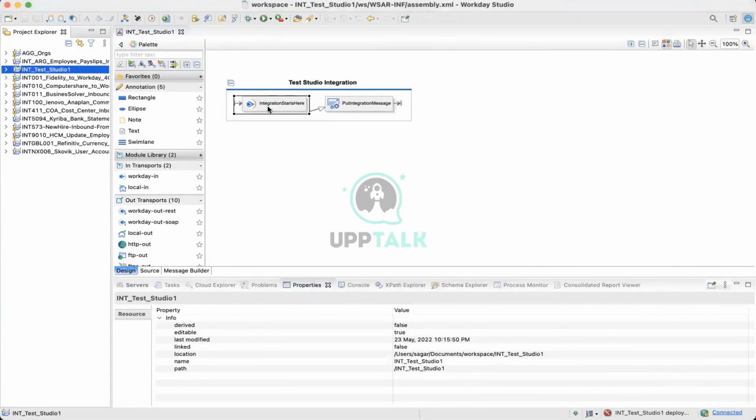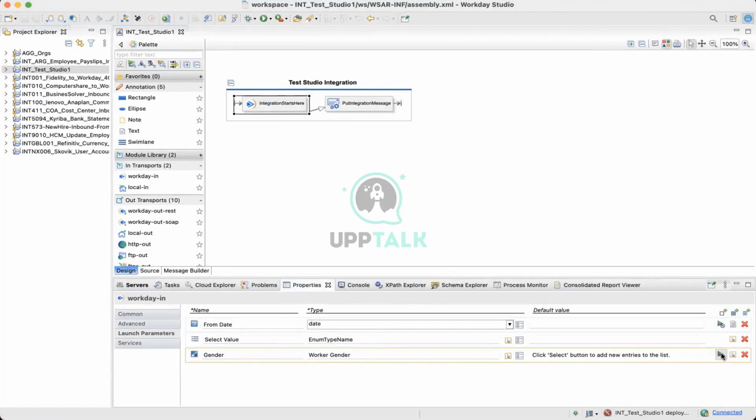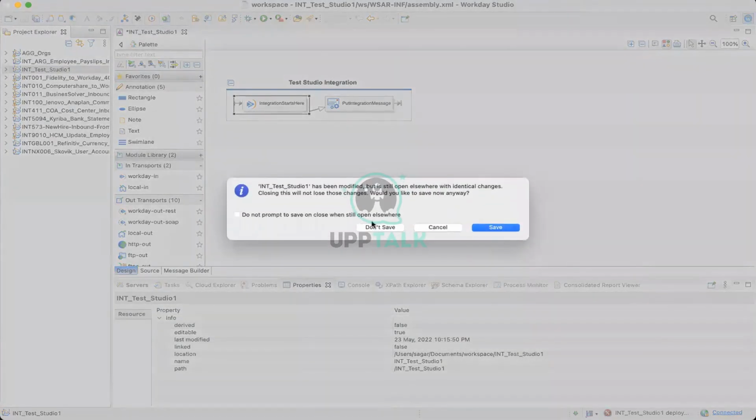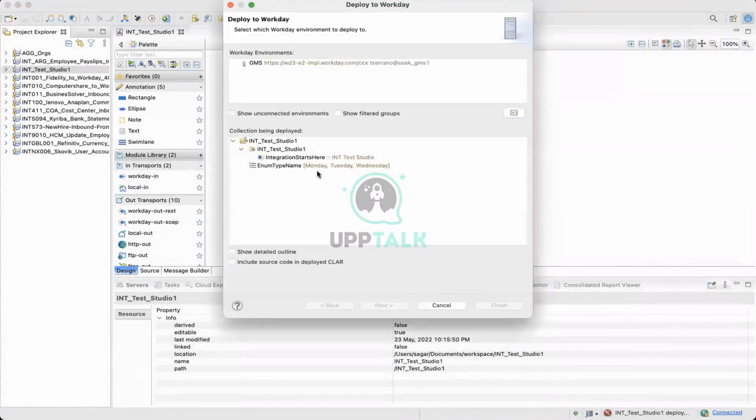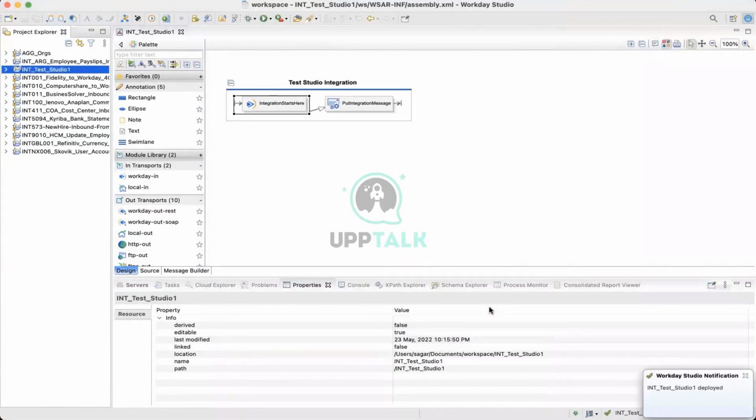Now, this kind of error is something very weird. You are getting it while deploying, right? What I can do is select the layer to add a new entry. Let me delete this one. Save it again and then deploy, save. Select this and finish. Now let's see. Now it's deployed. I think this was an error.